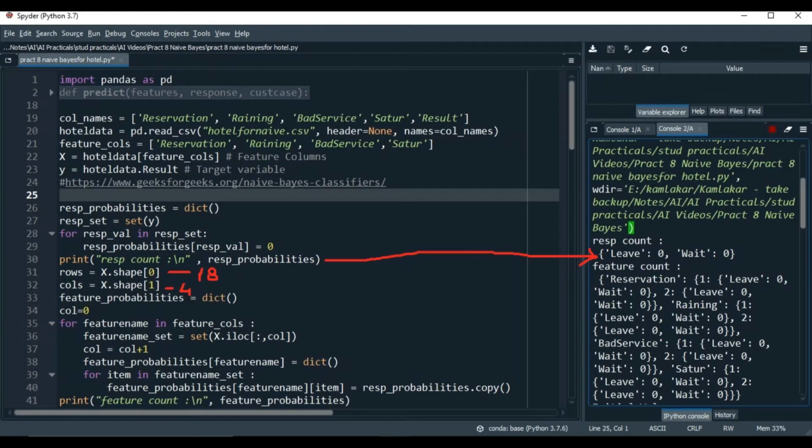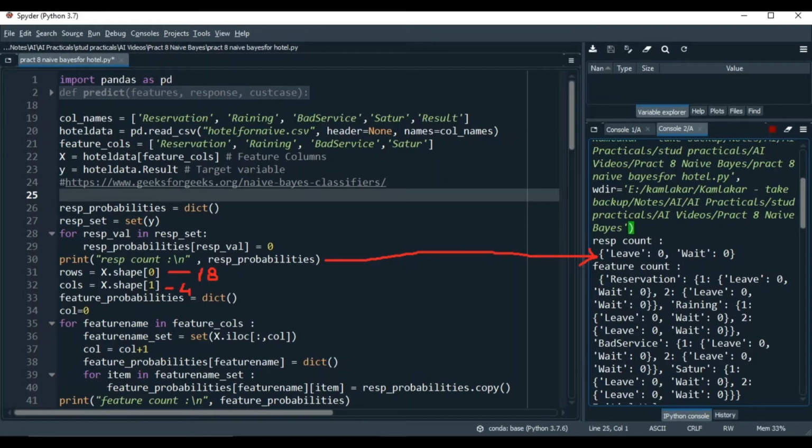Here it is. At the top, I have imported the pandas library. There is a definition of a function called predict after that, but I will discuss it later. The col_names variable contains all the names of the columns, as I had not specified the header row in the CSV file. Next, I'll read the data and put it into hotel data. Feature_cols just contains the names of the feature columns. X and Y variables will contain the actual feature data and the result column respectively. This entire procedure is the same as in previous programs.